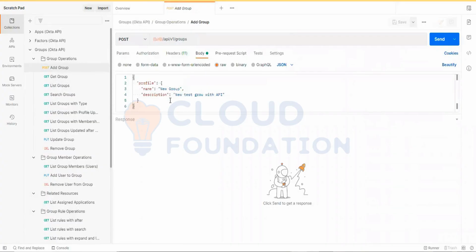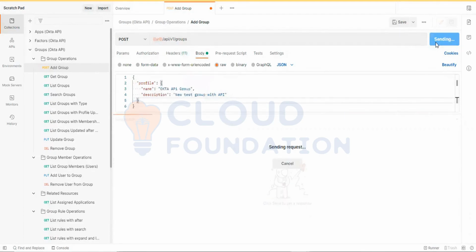If you click that add group, here you can see in the body there is a predefined state available. You can edit your group details here. For example, API group, and this is a new test group for API. And once that is done, also in the post URL, you can see it is not asking for anything. Only the URL is there, but it is already assigned here. You can see if you hover over there, it is assigned. No changes on this.